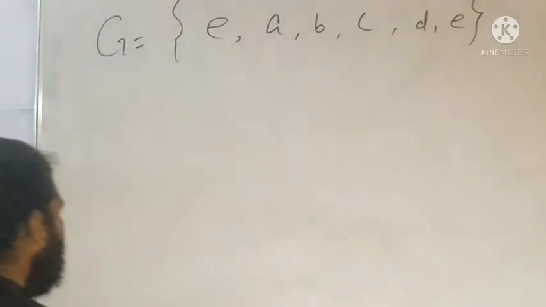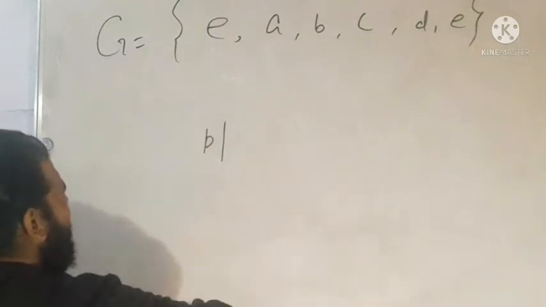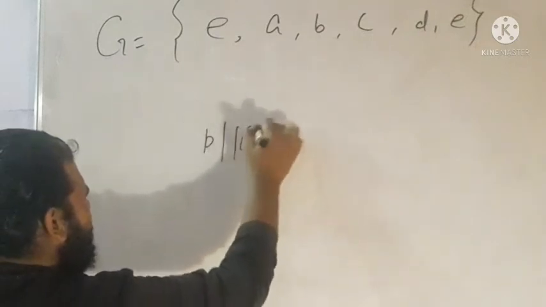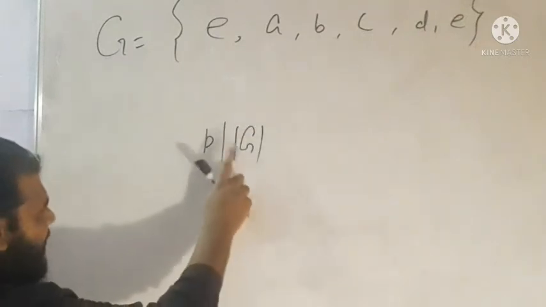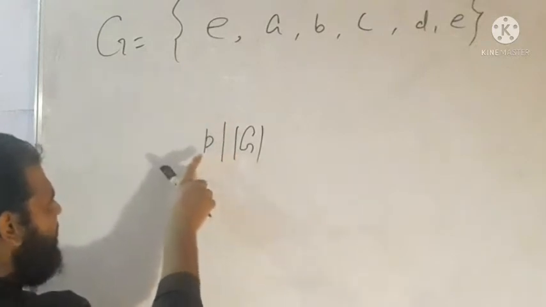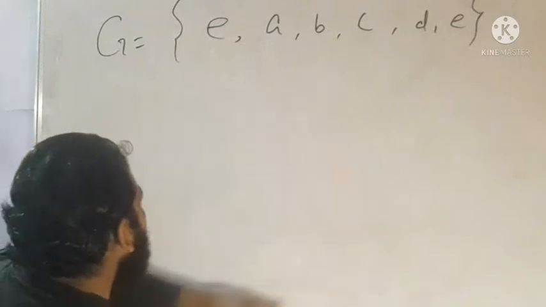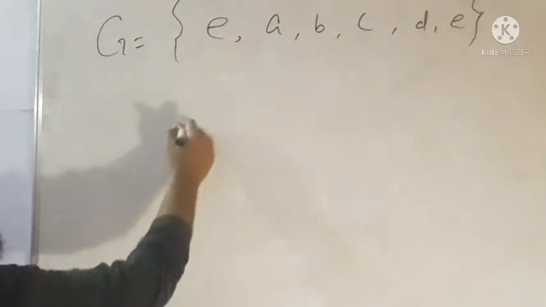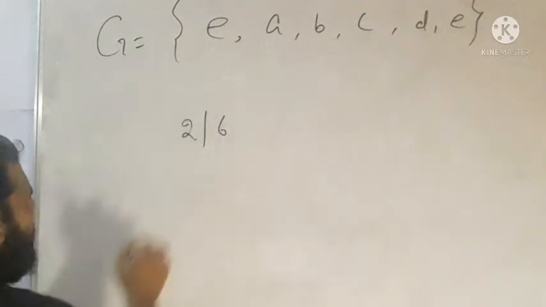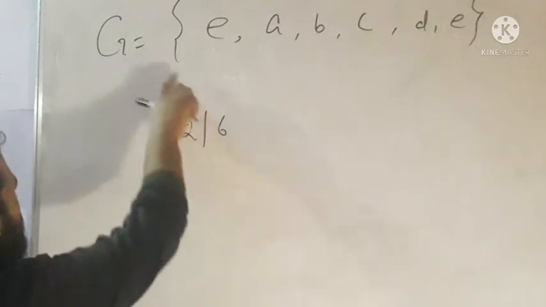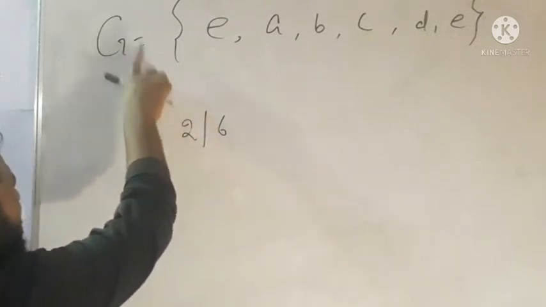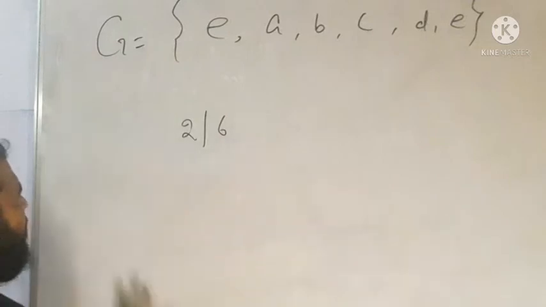Since our group is of order 6, 2 is a prime and 2 divides the order of the group, so this group must have at least one element of order 2.